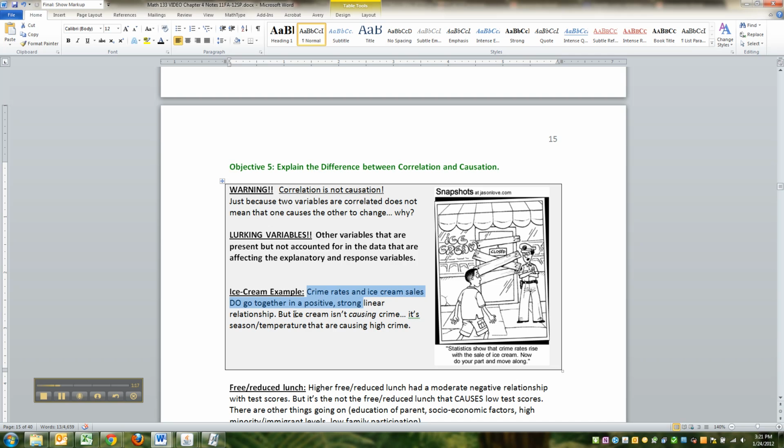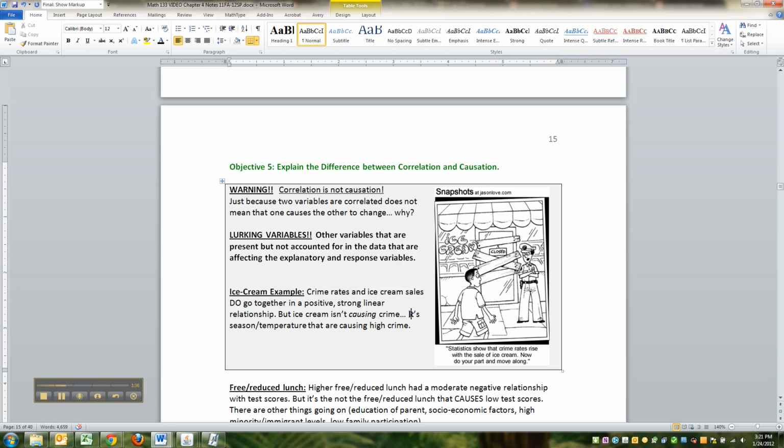Namely, ice cream isn't causing crime, right? It's the season and temperature. You're more likely to commit a crime in summer or when it's warm outside, right? You don't want to go steal a TV in the winter. You could end up in a ditch and you could get your tracks picked up in the snow, et cetera, et cetera. You could fall and break your arm.